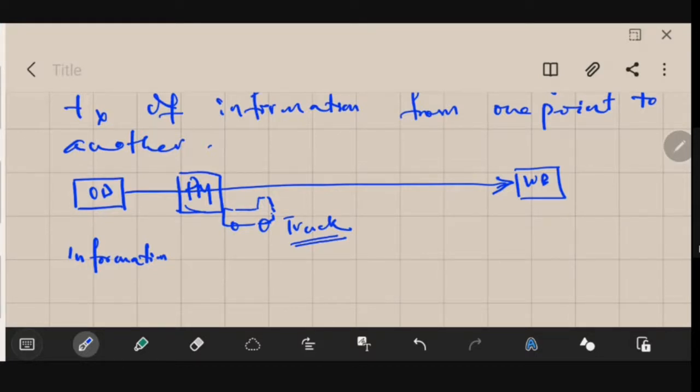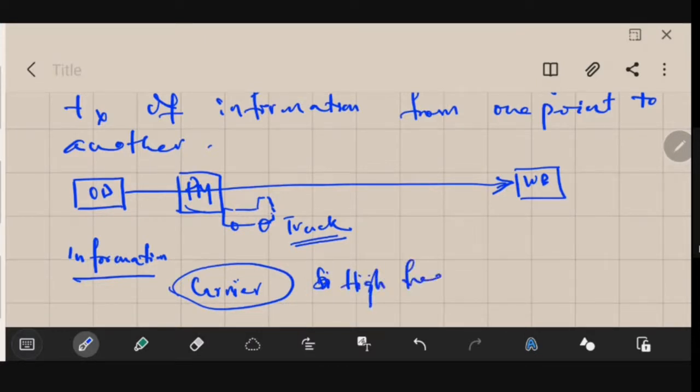In the same way, we need a truck to carry the information from one place to another, and that truck is basically called your carrier. CARRIER. So carrier is nothing but a high frequency sinusoid.